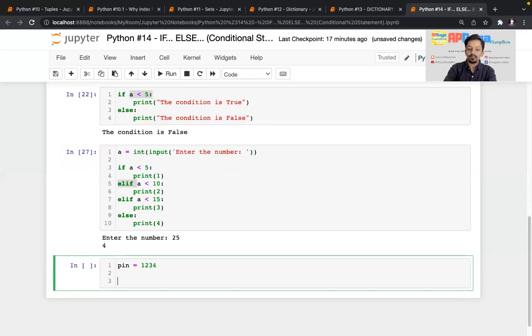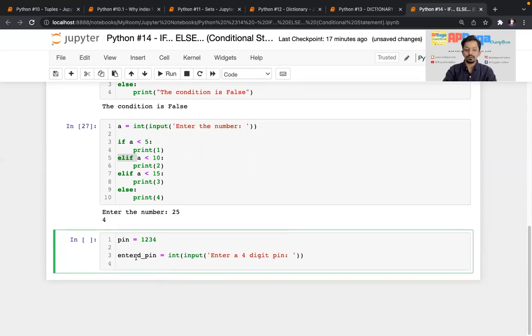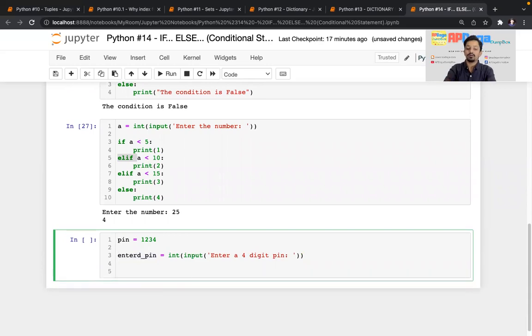Okay. Now I'll take input. So entered pin is, I'll typecast it to int, then input, and I'll say enter a 4-digit pin. Okay, whatever pin the user will enter will be stored over here. Now we'll use if condition. So this is the real-time scenario. I'm just telling you this example so that you should understand why this if, else if, and else is required in programming.